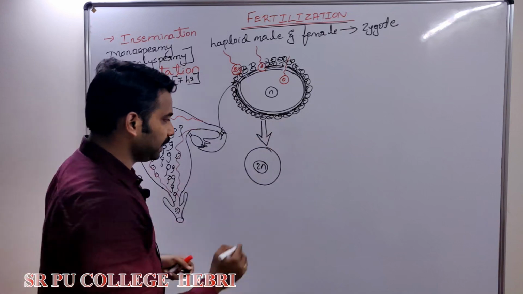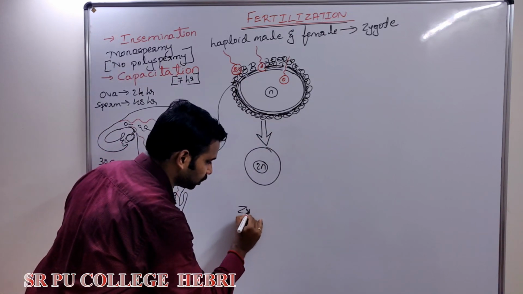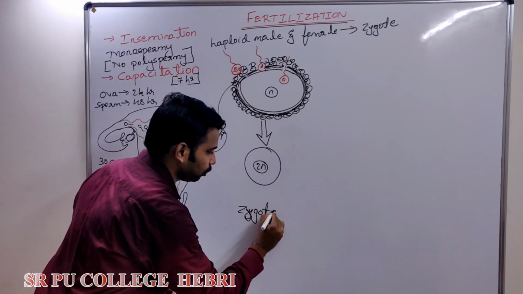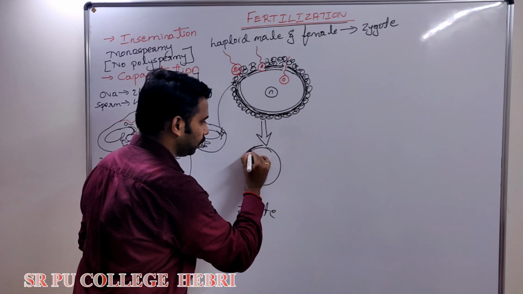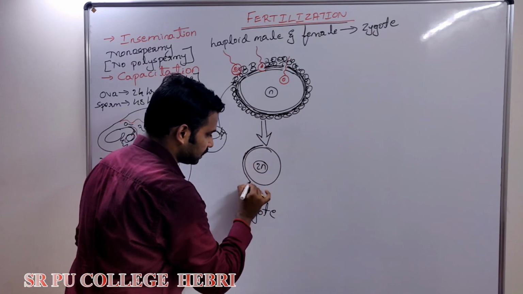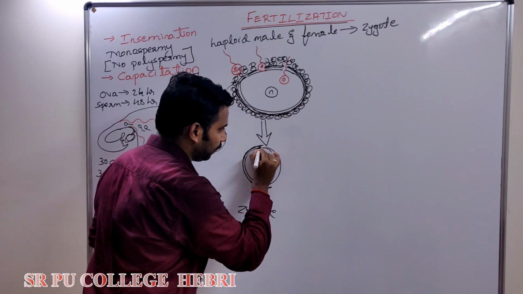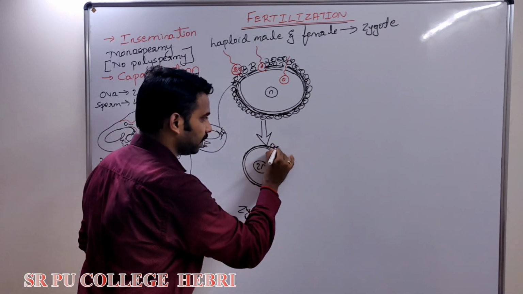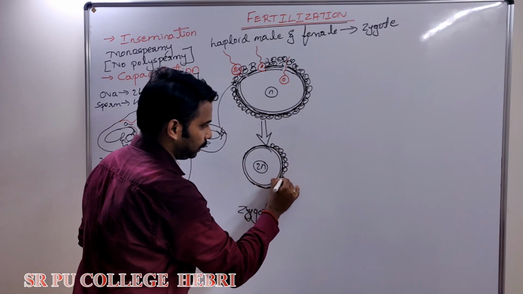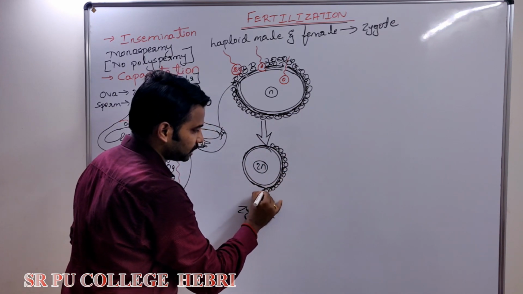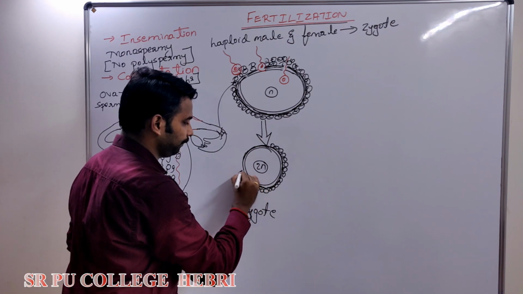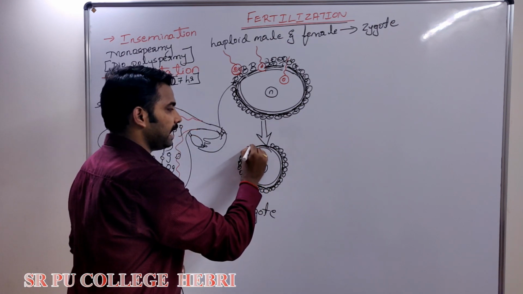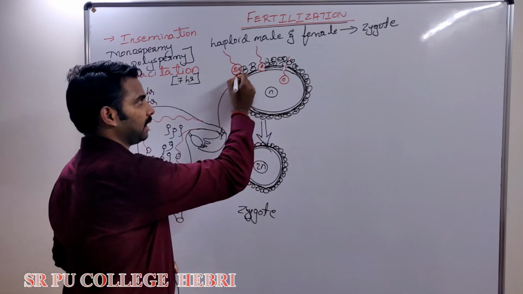This diploid cell, we call it what? Zygote. And the very important notable point is that the zygote is still covered by what? Zona pellucida. I repeat the steps involved in fertilization. Very simple. First, acrosomal enzymes are released.